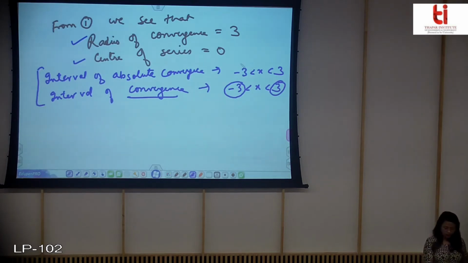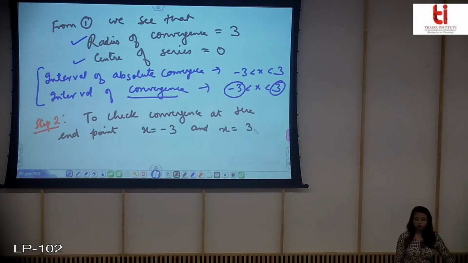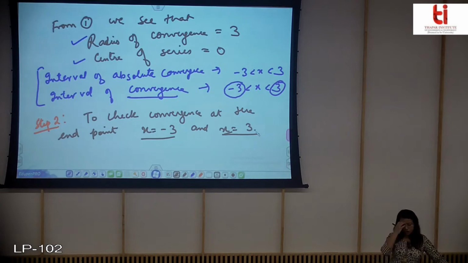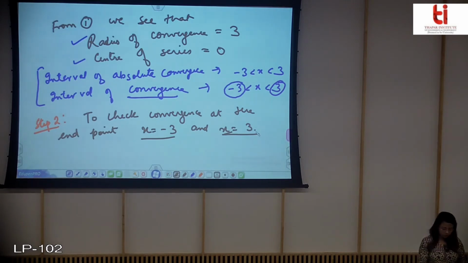So let us see step 2 to check. Now you will check the convergence at the end points, because for other values of x you already know the result. Just for these two values you don't know what will happen. So let us check these two endpoints.